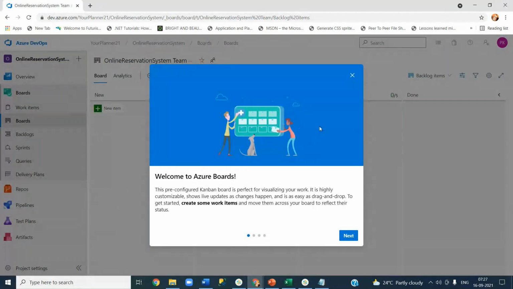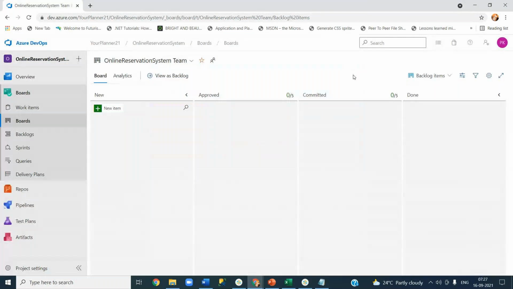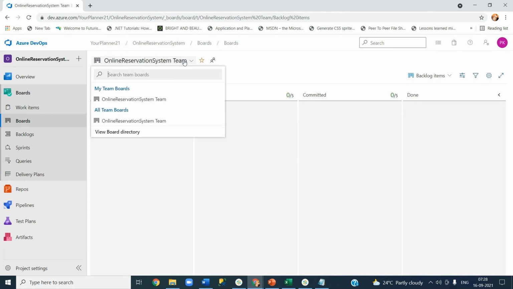This is just a welcome message because we are using it for the first time. Let's click close. So what you see here is very important. You see on the top, online reservation system team. It is showing a team name as online reservation system.